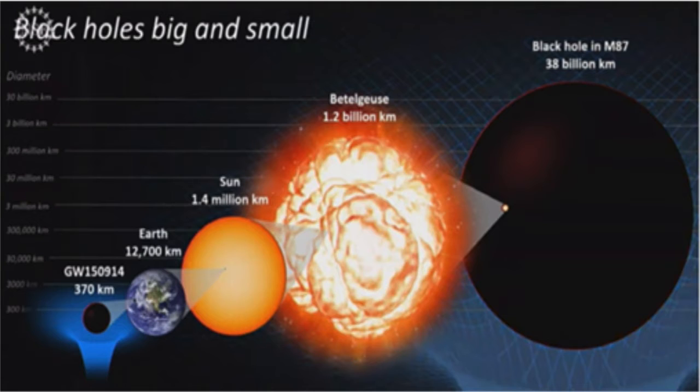It is believed that there's a supermassive black hole at the center of every large galaxy, the Milky Way included. The one in the middle of the Milky Way is called Sagittarius A star.